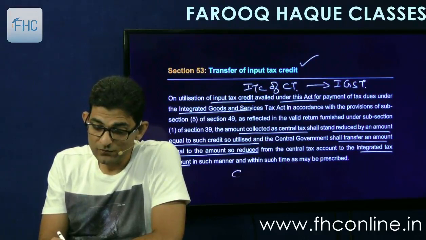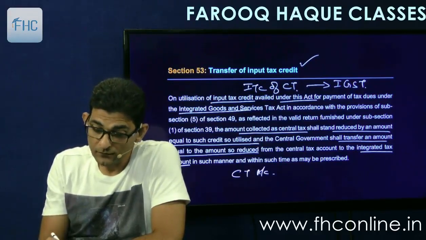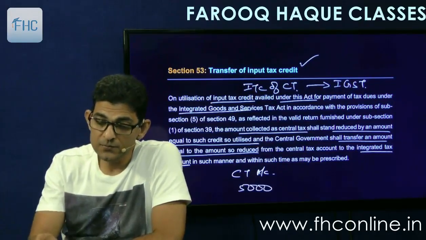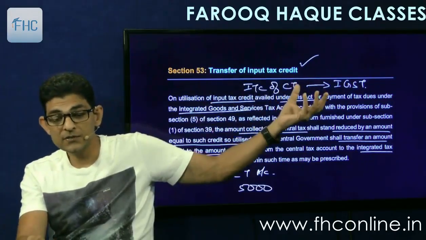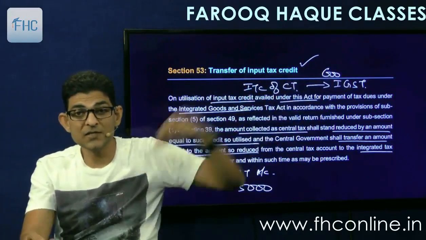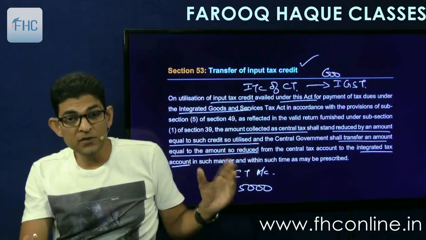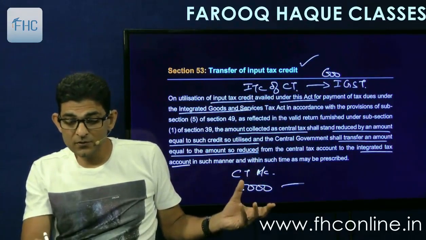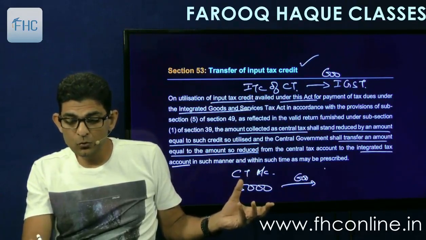Means whatever is the central tax collection, in the central tax account of the government, suppose the balance is 5,000 and this person has utilized 600 rupees of credit of CT to set off his IGST liability, then the government will transfer that 600 out of this balance to the IGST account.